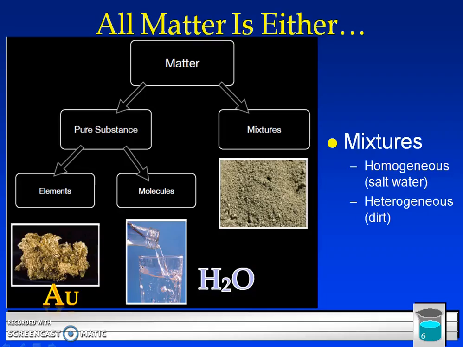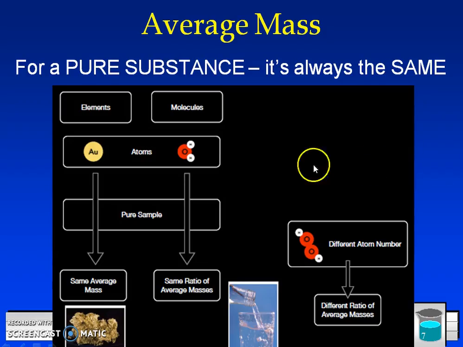He said that all matter is either a mixture, and there are two types of mixtures, homogeneous like salt water and heterogeneous like dirt. He also talked about pure substances, and we're going to talk about those a little bit more in detail now. He said a pure substance is always the same average mass. So if we look at an element like gold, all of the gold atoms in this chunk of gold would have the same average mass. Same thing with water. All of those water molecules, H2O, are going to have the same average mass.